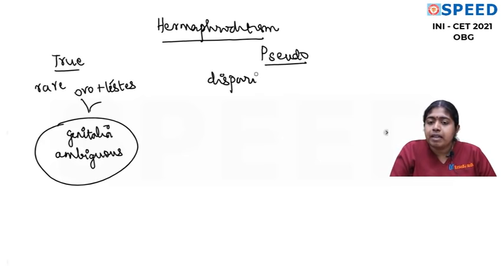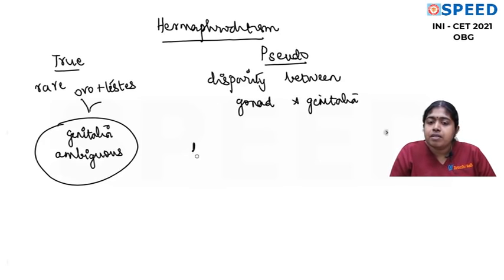Pseudo-hermaphroditism is basically a disparity between gonad and genitalia. So this is how you remember: a disparity between gonad and genitalia. Normally when we have testis, it should be a male genitalia. So now you have testis plus female external genitalia.